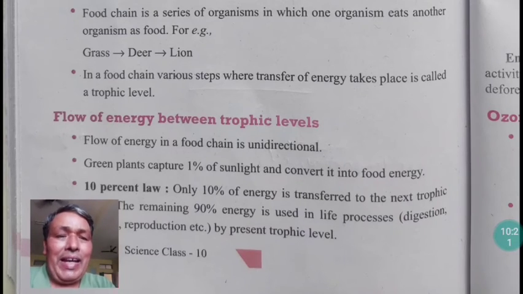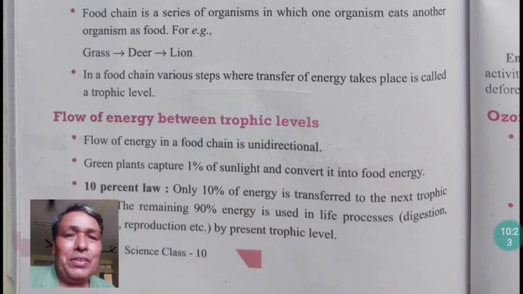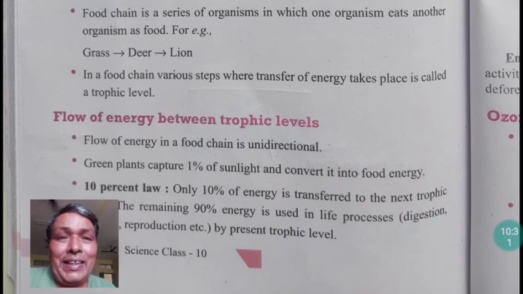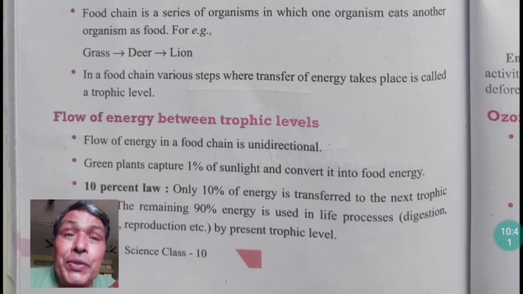Unidirectional means energy flows from higher to lower level, not from lower to higher level. We get energy from the plants, but we do not give energy to the plants from our body. So energy flow in a food chain is unidirectional, only in one direction, from higher to lower level.